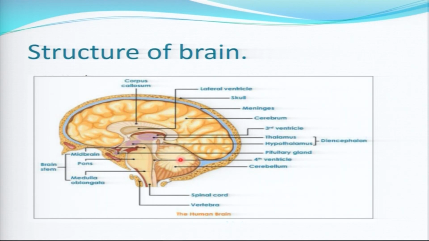And then here it is the hindbrain, and here it is the midbrain. This is the midbrain, this is the hindbrain, and this is the cerebellum. I hope you can now see this is the full structure of our brain.